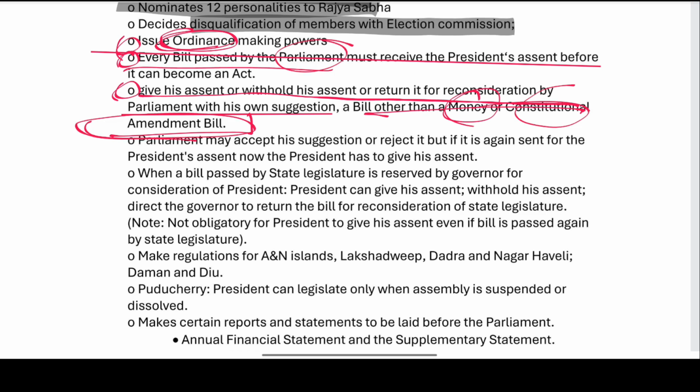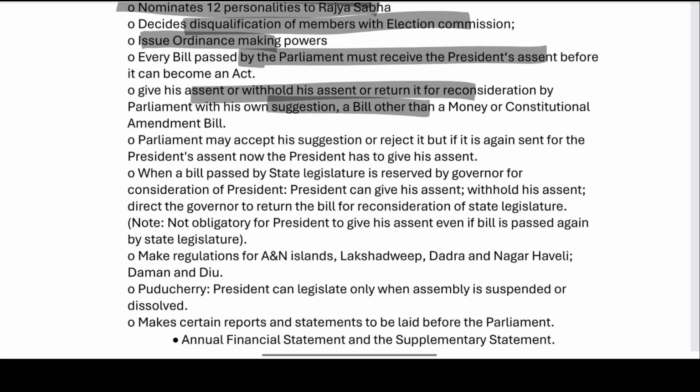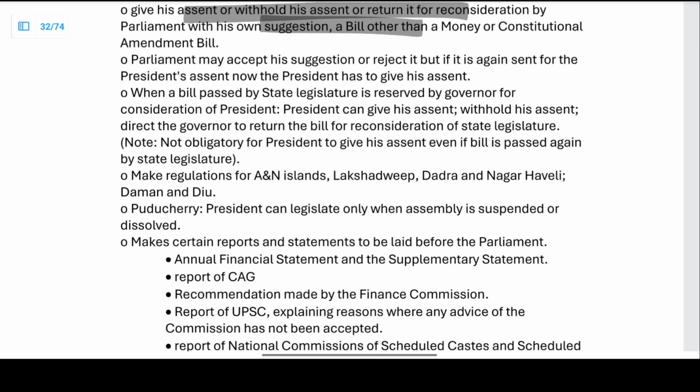Now, every bill passed by the Parliament must receive the President's assent before it becomes an Act. Right. So these are the legislative powers. The Parliament may accept or reject his suggestions, but if it sends the bill again, the President has to give his assent. Right. When the Parliament is sending it again, with or without corrections, he must act on it.